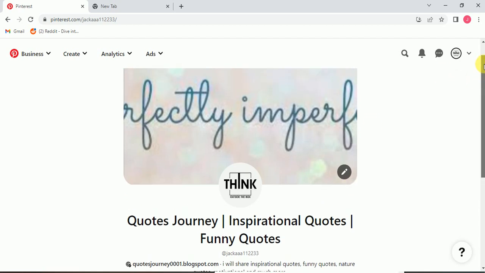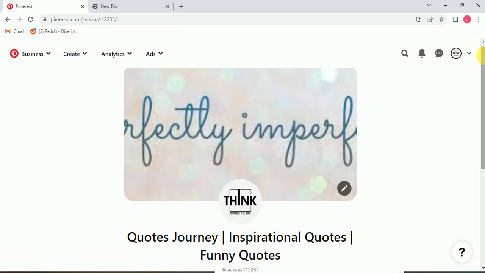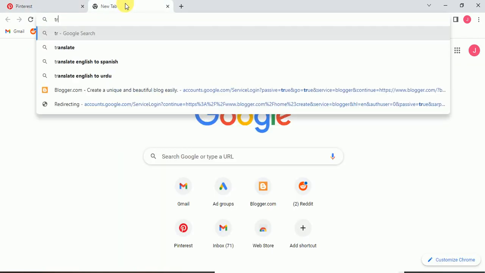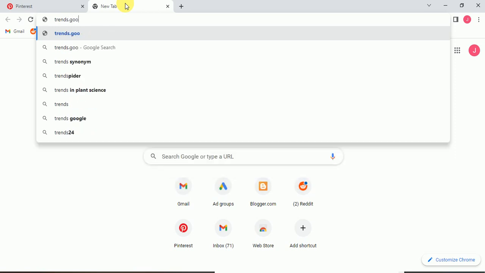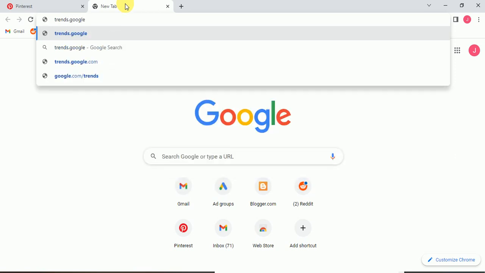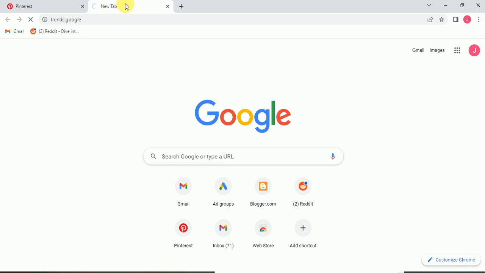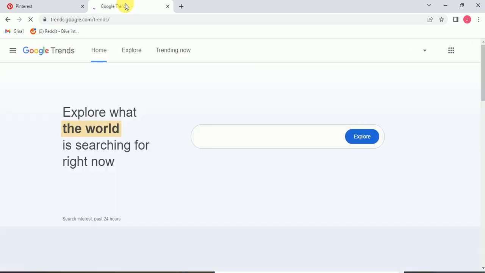So in today's video I will show you a tool which is provided by Google, from which you can research the trends and keywords. The tool name is Google Trends. So I click on trends.google.com. This is the tool provided by Google itself, and this is the Google Trends homepage.